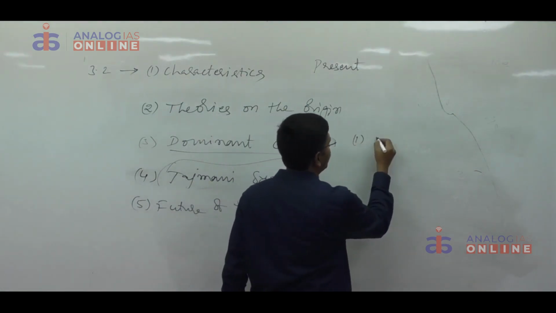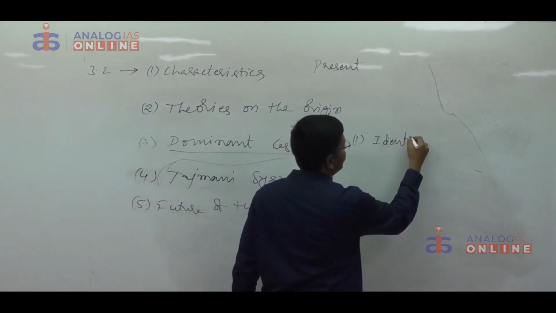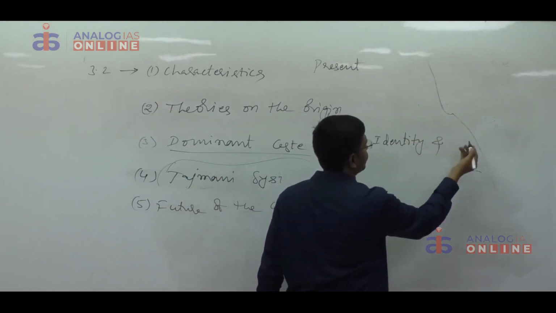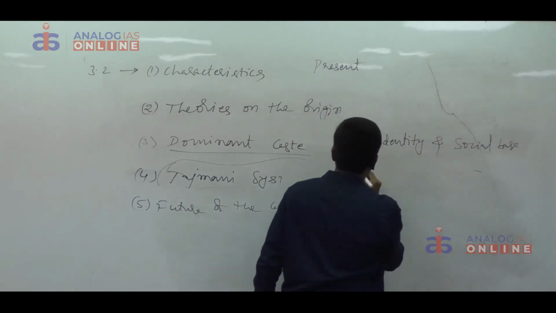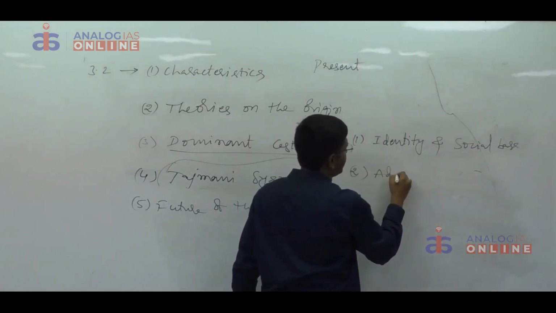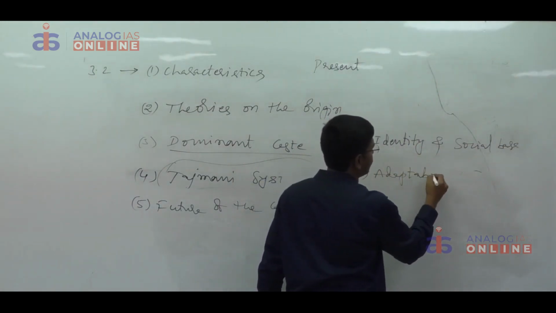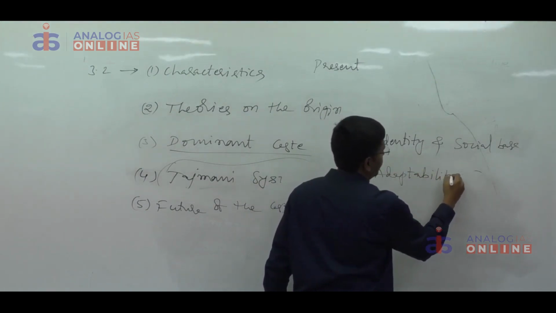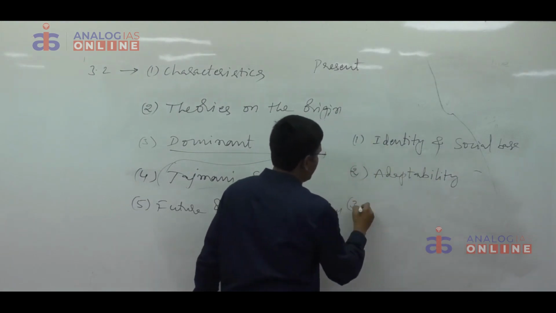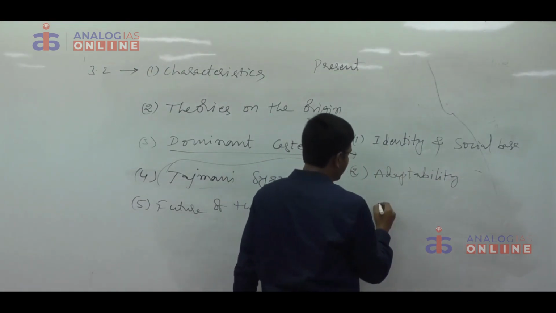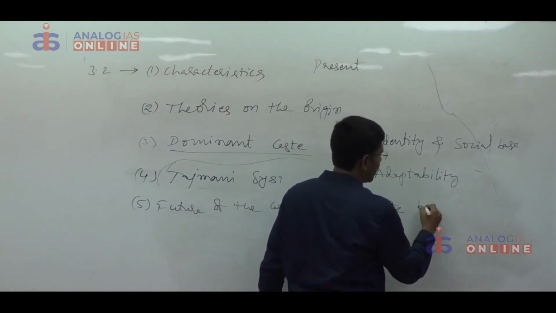One is caste provides an identity and social base to an individual. Identity and social base. Second one is caste has tremendous adaptability, adjustment. Caste is adjusting to the changed circumstances. Third one is caste is acting as a vote bank.